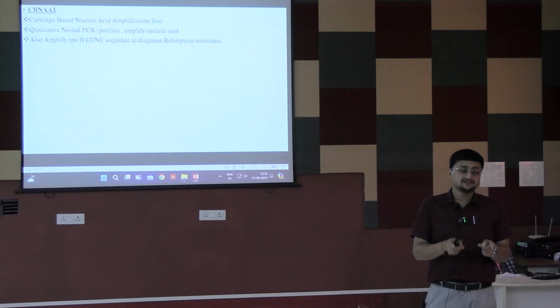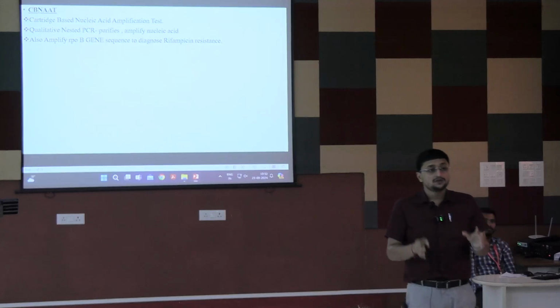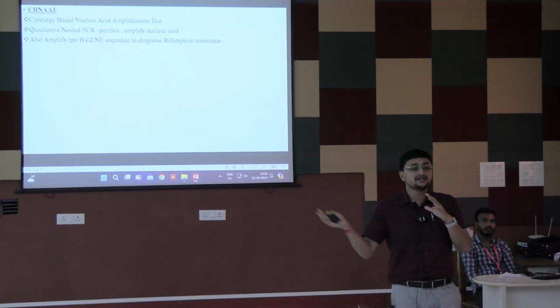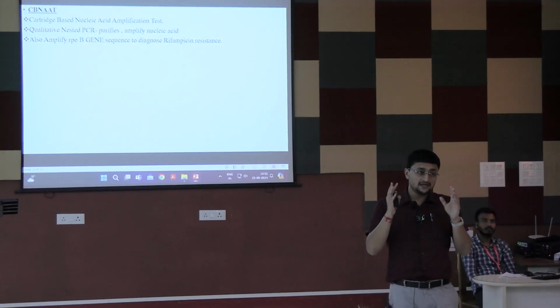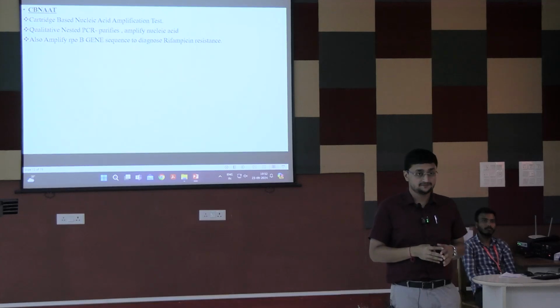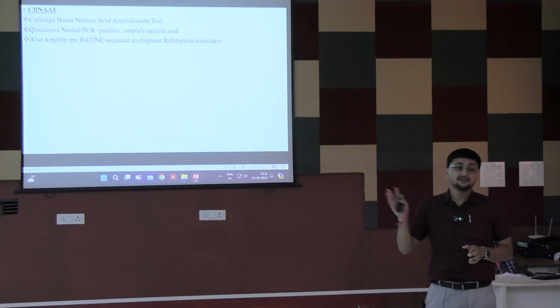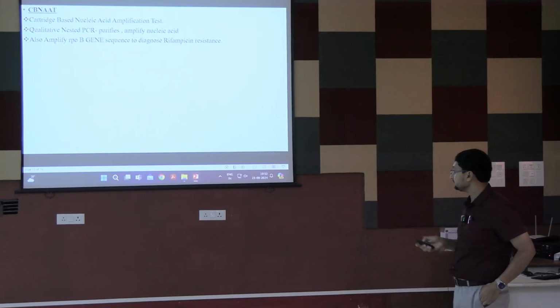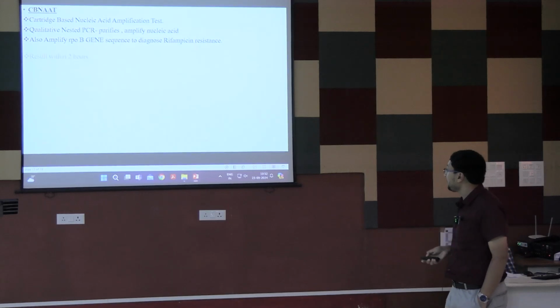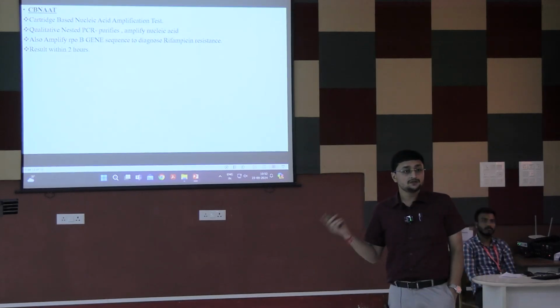So that's why this is the first line investigation of choice. Because in India এখন there are lots of cases of undiagnosed MDR or rifampicin resistance cases. That's why this is the first line investigation. Result within 2 hours.